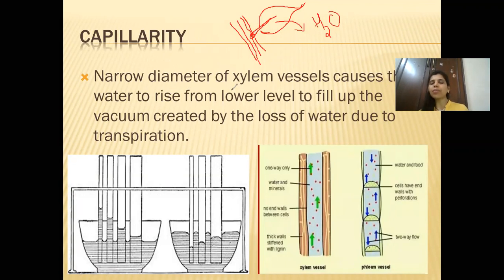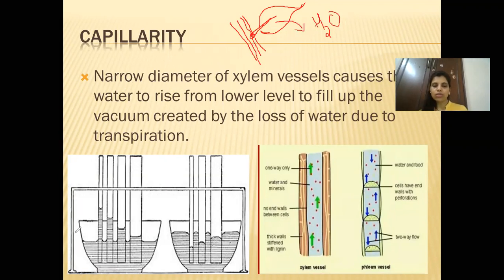Due to the narrow diameter of xylem vessels, they are designed in such a way that they are very thin. They have a very narrow diameter, so that whenever there is a gap due to transpiration, the partial vacuum which is created gets filled up and the water is pushed in the upward direction due to this capillarity. So one is the root pressure, second is the capillarity.